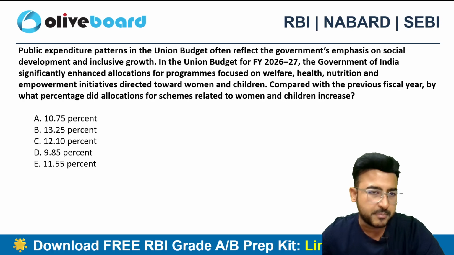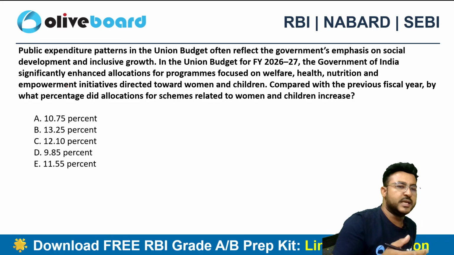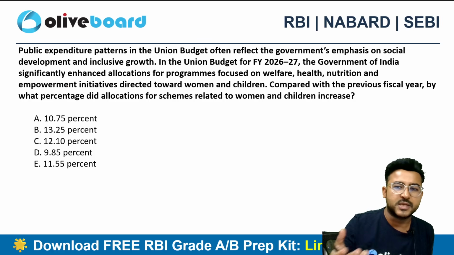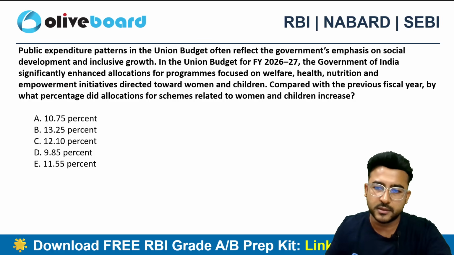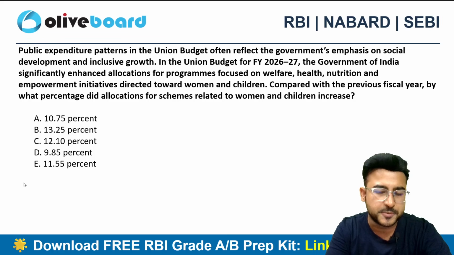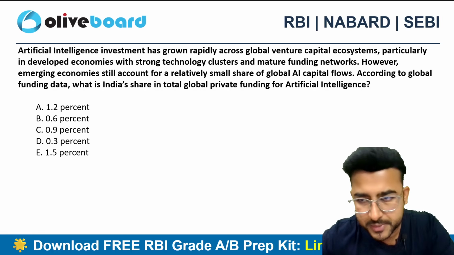Okay. Public expenditure patterns in the Union Budget often reflect the government's emphasis on social development, inclusive growth. Compared to the previous fiscal year, by what percentage did the allocation for the schemes related to women and children increase? Here the correct answer is option E, 11.55%. Okay. Acha, tell me this one.